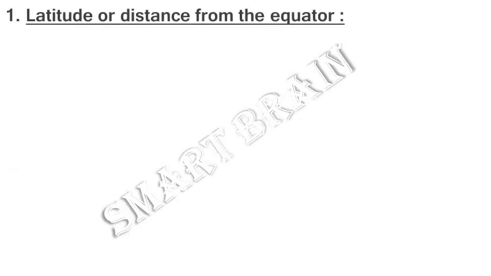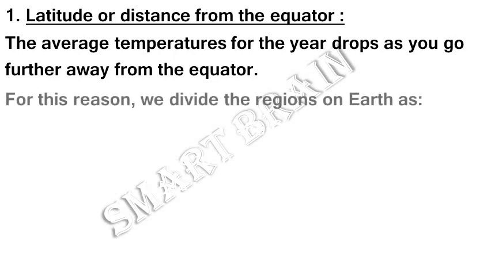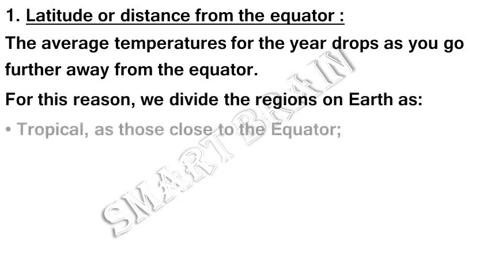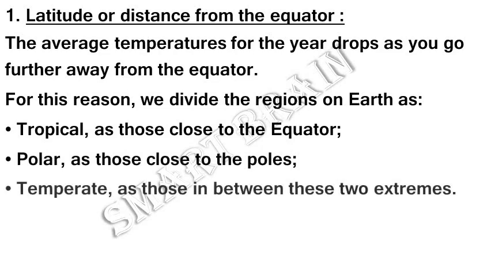Latitude or distance from the equator. The average temperatures for the year drops as you go further away from the equator. For this reason, we divide the regions on Earth as tropical as those close to the equator, polar as those close to the poles, temperate as those in between these two extremes.